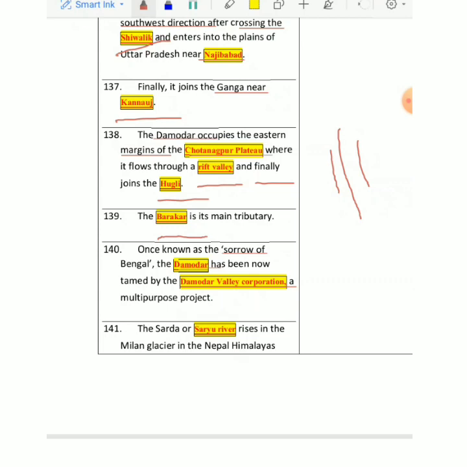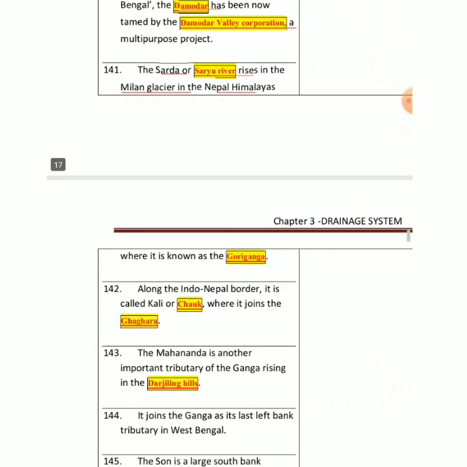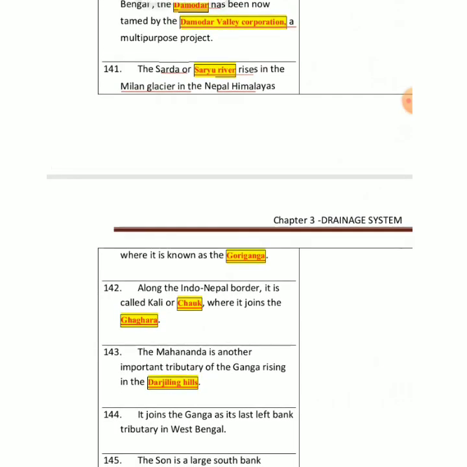Then Sarda or Surya River basically. This is on Sharda, one is Saryu River that rises in Milan Glacier in Nepal. Okay, so this is also known as Guri Ganga.